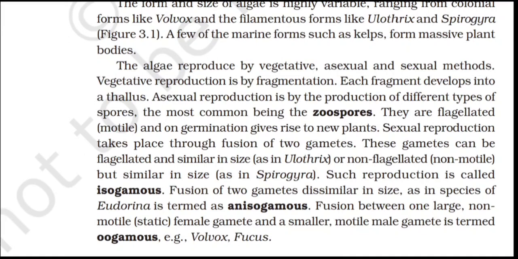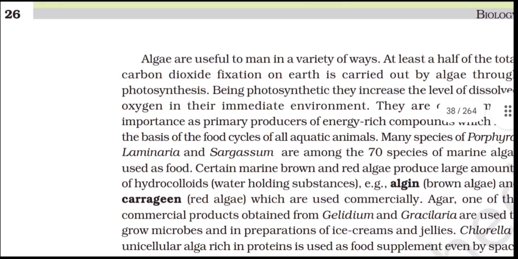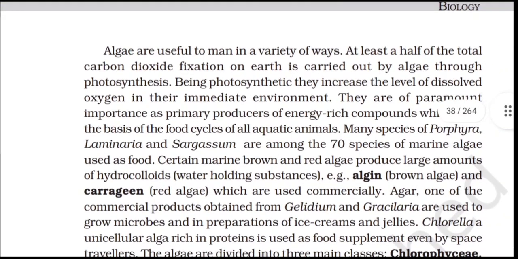Fusion of two gametes dissimilar in size as in species of Eudorina is termed anisogamous. Fusion between one large non-motile, that is static, female gamete and a smaller motile male gamete is termed oogamous, for example Volvox, Fucus.